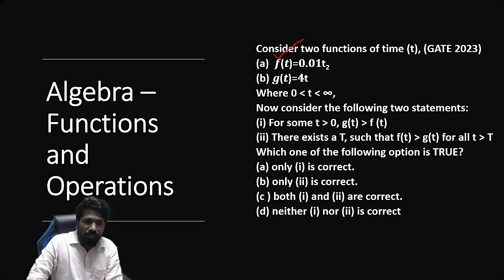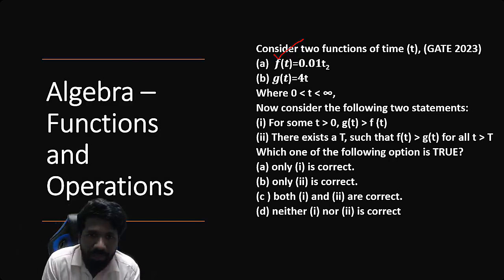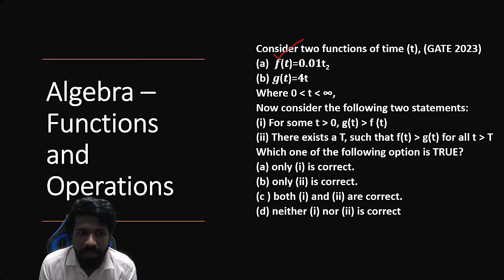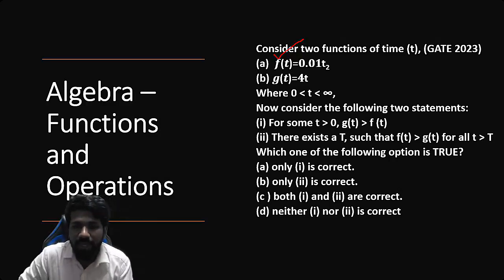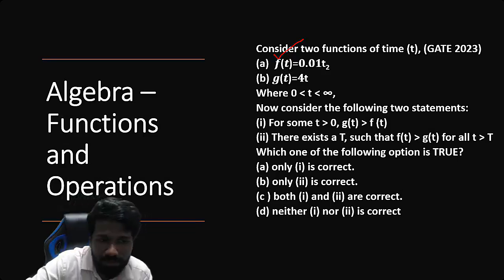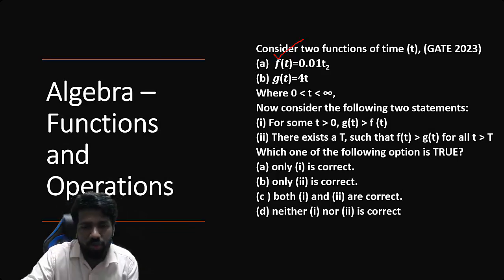Functions and operations is one of the most repeated topics in GATE exam. An example is given, this question came in 2023 GATE exam. The function can be anything. Here there is a typing error, this is t raised to 2 actually. T raised to 2.